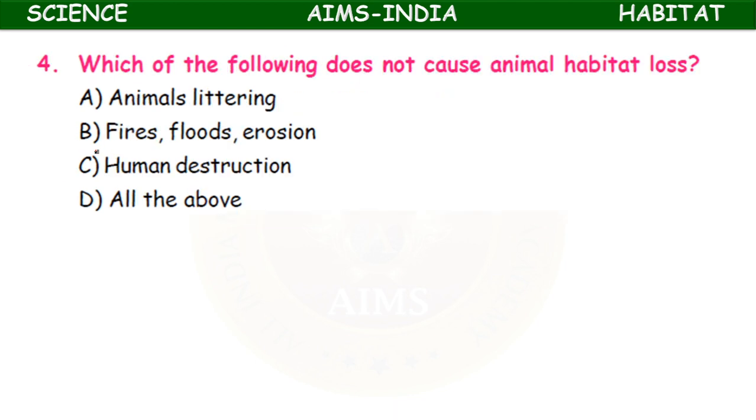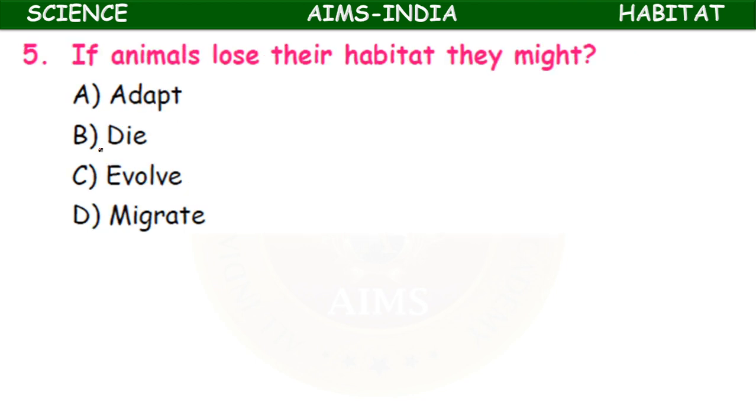Which of the following does not cause animals habitat loss? Animals littering, fires, floods, erosion, human destruction, all of the above. So human destruction does not cause any animal habitat loss. If animals lose their habitat, they might undergo adaptation or die or evolve or migrate. When the habitat is lost, they will migrate to another place.